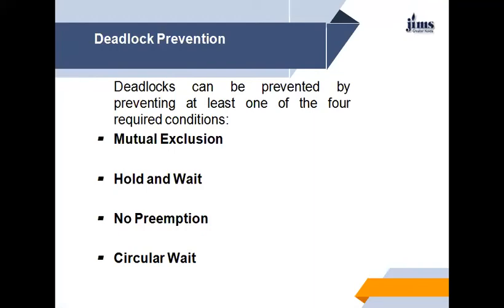After that, the process can request an instance of the resource type Rj only if F of Rj is greater than F of Ri. So if several instances of the same resource type are needed, a single request for all of them must be issued.